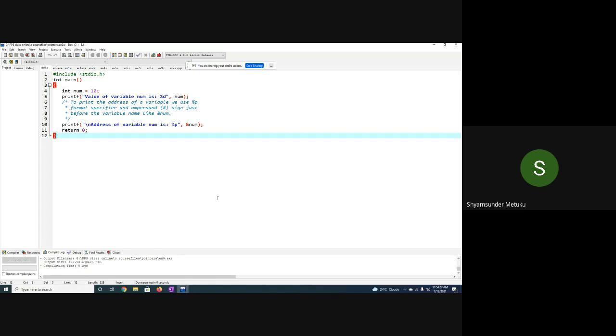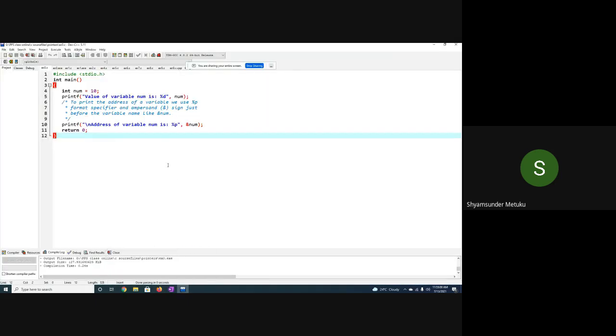So far in my theory classes I used to write every box with some name, followed by a number of bytes and some address. Maybe I have written 1000, 2000 and so on. But here you cannot see 1000 and 2000 directly, because it's randomly allocated by the operating system or compiler, I should say. So the next printf statement shows the address of the variable. We are not interested in what exactly is stored in the memory, but at what address the memory created by the declaration statement is located. That is what we are interested in.